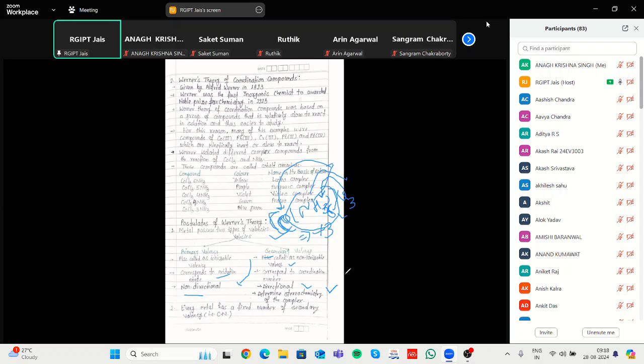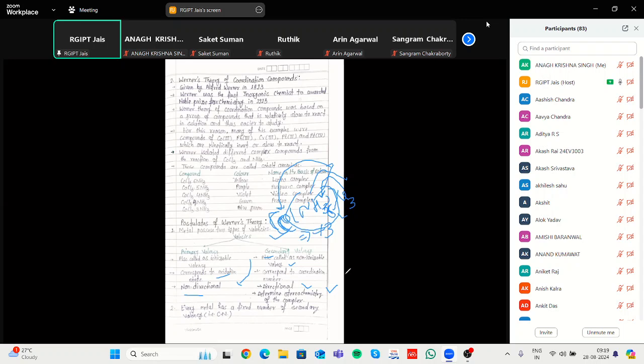Every metal-ligand complex, or coordination complex, exists with two types of valency. The first valency corresponds to the oxidation state of a complex, and that is the ionizable valency, which is non-directional.